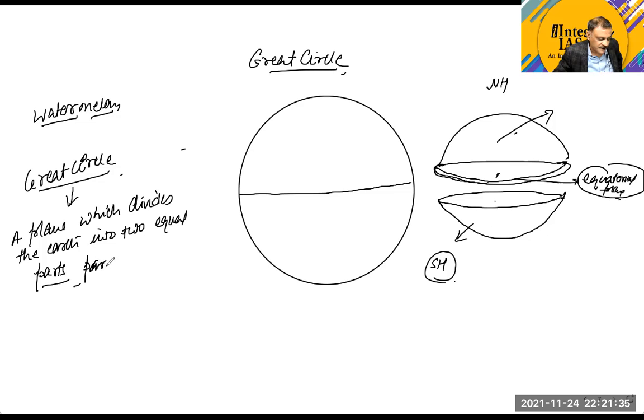A very important condition is passing through the center. Then only it is going to be called a great circle.